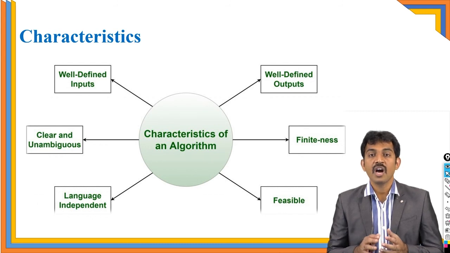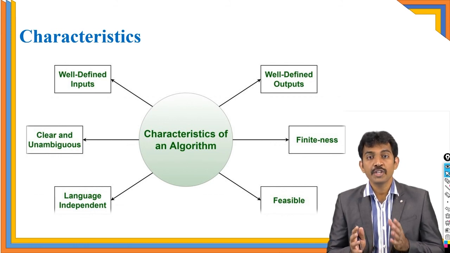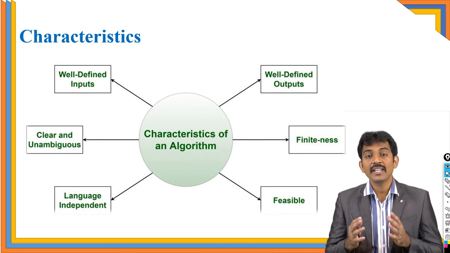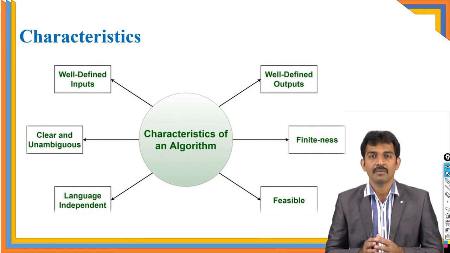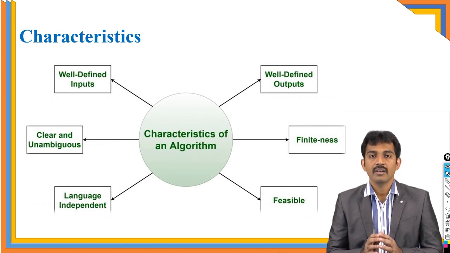Coming to the next, what is the output of the particular problem or algorithm? What kind of output is it going to give? It may give a string, a list of numbers, or a list of names. This should be very, very clear before you start your algorithm. Once you are clear about your input and output, only then should you start the algorithm. Otherwise, it is difficult to achieve your target. Our target is to get the expected output from the algorithm.